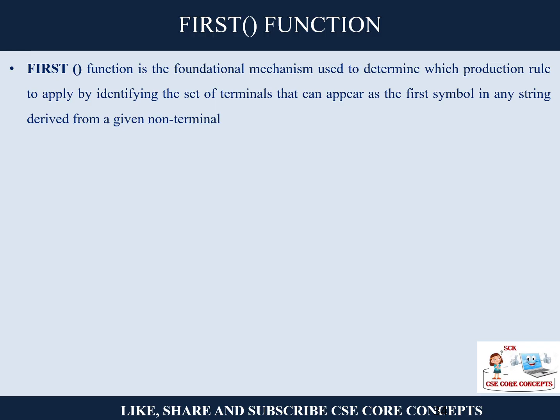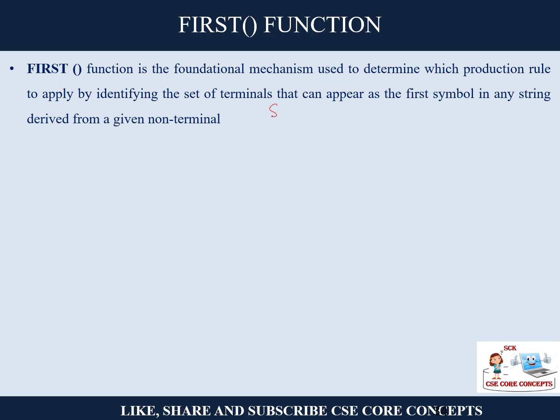The first function is the foundational mechanism which will help us to determine the production rule. Since we are talking about LL1 parsing, which has to decide exactly which production rule to follow without any ambiguity, we have to be very sure what the first terminal determined by a non-terminal is, and multiple non-terminals cannot determine the same terminal.